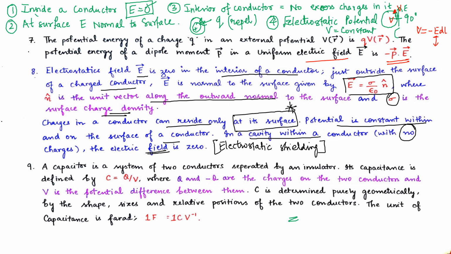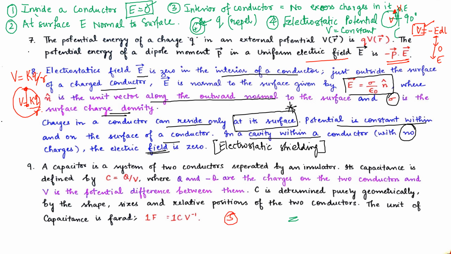E is 0, so the potential becomes constant, and similarly on the surface it does not affect our potential and the potential remains the same. Inside the conductor the potential is kQ upon R, and on the surface the potential is kQ upon R. So throughout this system from r equals 0 to r equals R, the potential remains the same.